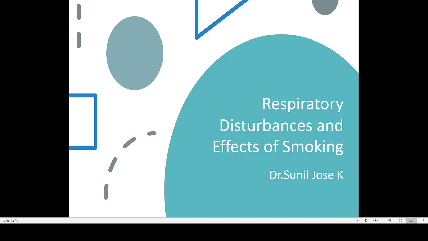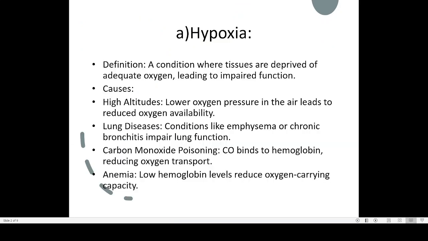Please listen here. In your syllabus, you have to study about respiratory disturbances: hypoxia, hypercapnia, then the physiological effect of smoking and carbon monoxide poisoning. These are the topics which we are supposed to study. Now this is not a very difficult topic. Mainly it deals with the common disorders or disturbances affecting our respiratory system.